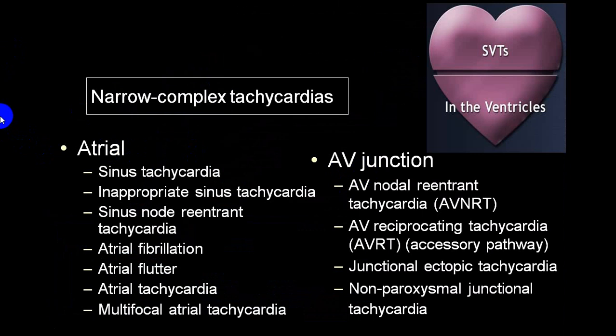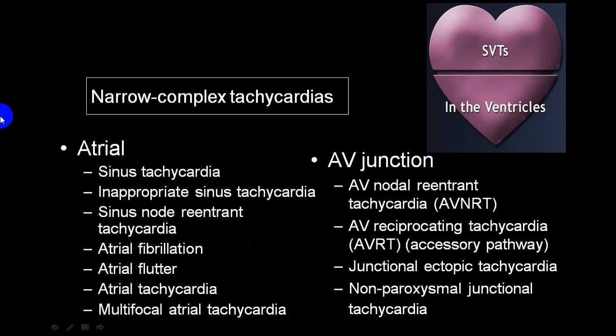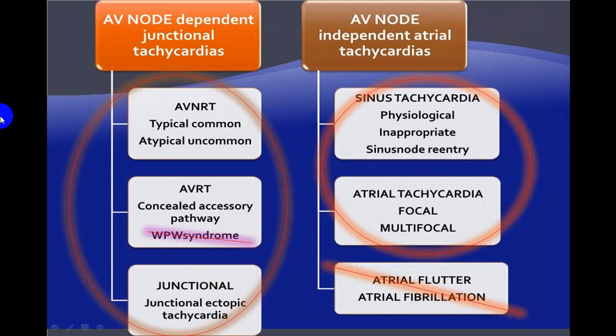The best way is this. And then you can divide according to the entry phenomena. So if it is AV dependent junctional tachycardia, it is dependent on the AV node and is close to the junction. It can be AV node re-entry tachycardia, which is divided into typical and atypical variety.